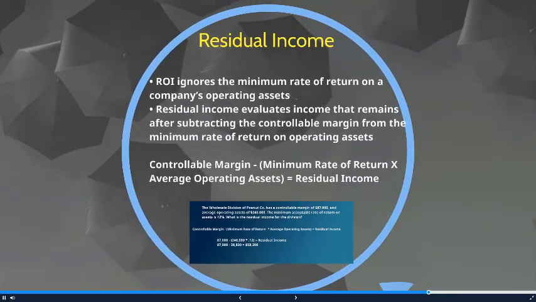Your ROI just tells you the return that you're going to get on an investment, whereas your residual income takes into consideration what you expect your return to be, or what your minimum rate of return is. So, residual income evaluates how much money you have left over beyond what you expect to happen. You're going to take your controllable margin and subtract your minimum rate of return times your average operating assets, and this gives you your residual income.